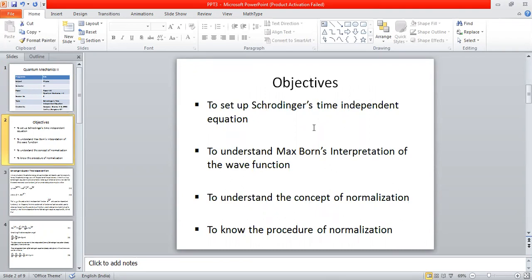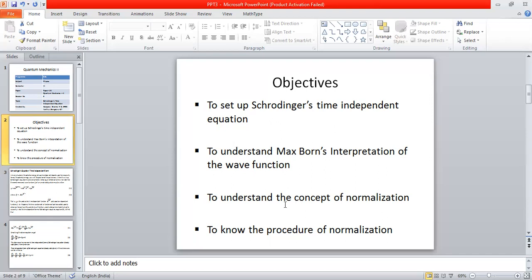We start from Schrodinger's time dependent equation, and from it we are going to extract the time independent form. The time independent form of that equation is what we call Schrodinger's time independent equation. This is our first objective. The second objective is to understand Max Born's interpretation of the wave function. The proper physical significance of the wave function was given by Max Born, so we have Max Born's interpretation of the wave function.